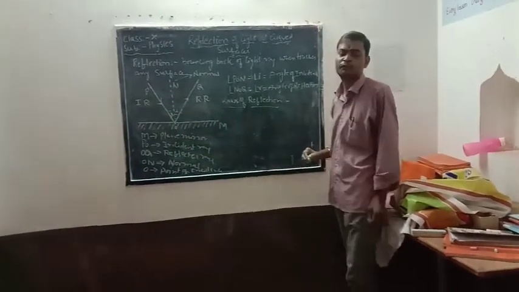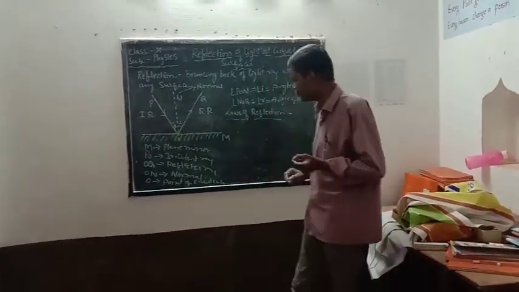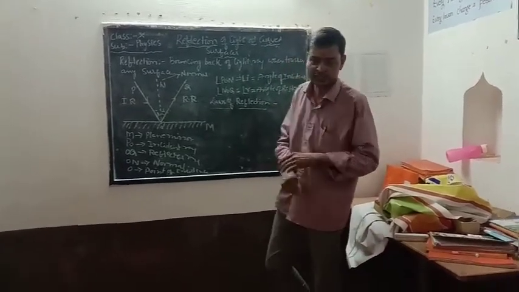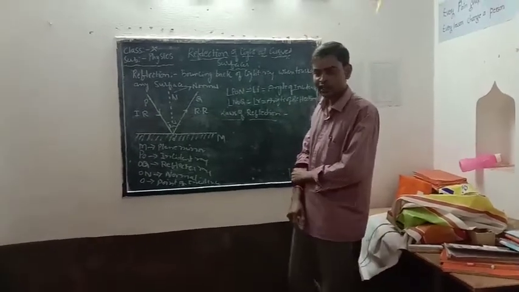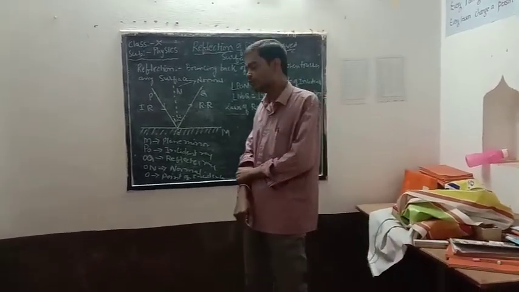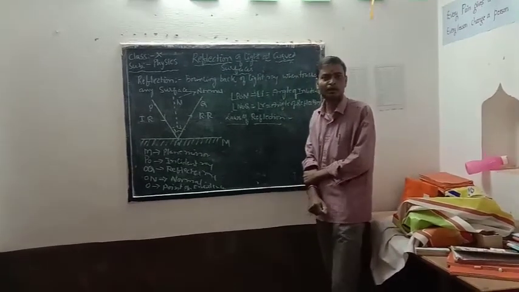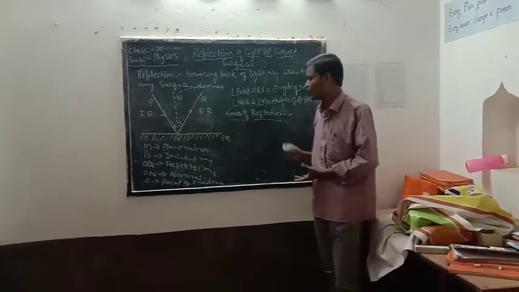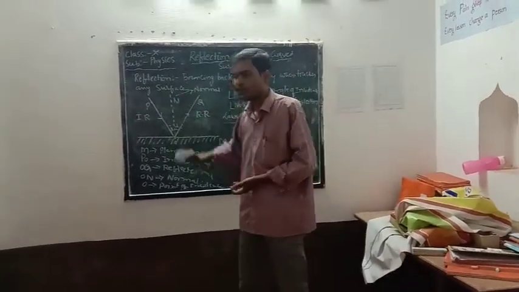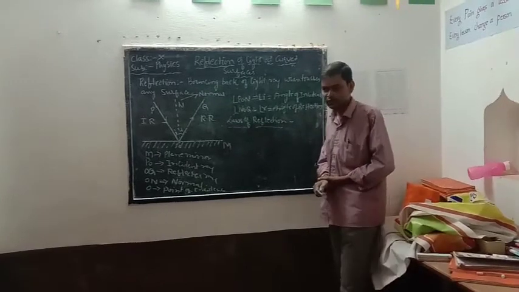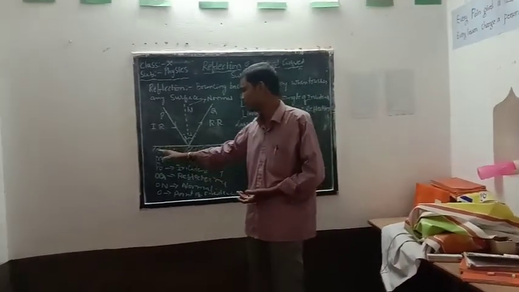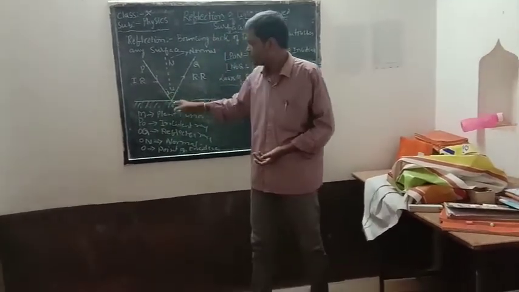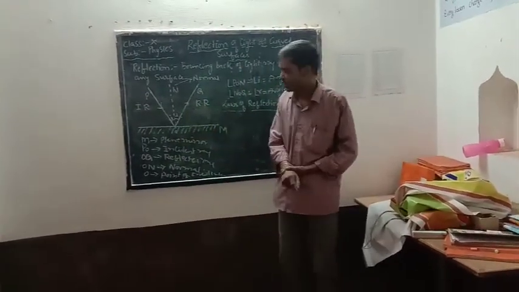The second assumption of the particle nature of ray optics is the laws of reflection. The first assumption we have already studied: light always travels in a straight line, which is called rectilinear propagation of light, and there we also studied that light always chooses the path which takes the least time to travel. Before going to learn about the laws of reflection, we have seen the definition of reflection: the bouncing back of a light ray when it touches any surface. Here we are considering a plane mirror M. PO is the incident ray and OQ is the reflected ray.